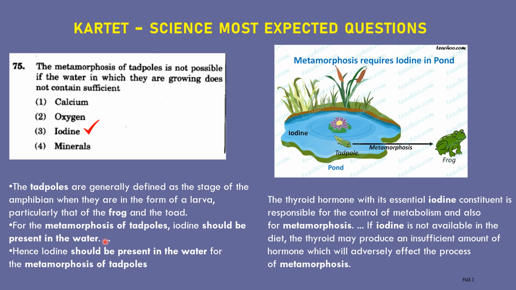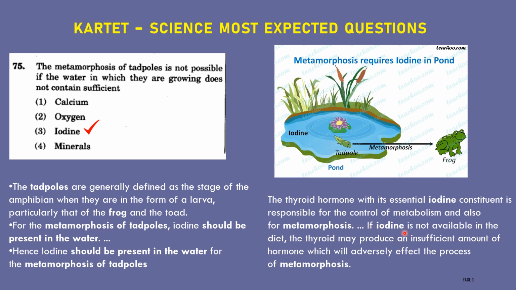What is the necessity of iodine in the water? Let us discuss here. The thyroid hormone, with its essential iodine constituents, is responsible for the control of metabolism, also for metamorphosis. In the human being also, thyroid is one of the important hormones that we get from iodine. Iodine normally we get from salt. But here in the case of metamorphosis, it will get iodine from the water. If iodine is not sufficient, what is the cause?